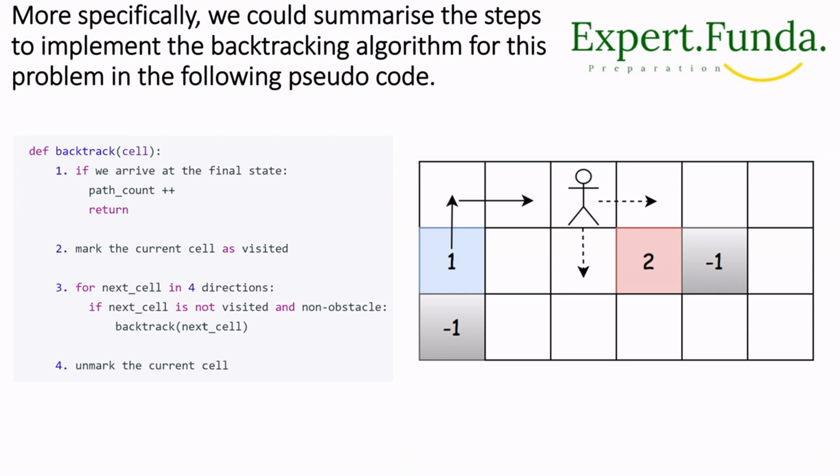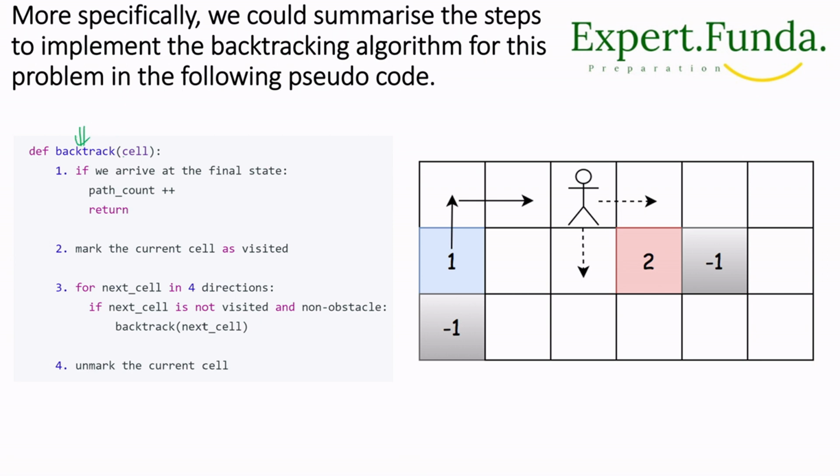We could summarize these steps to implement the backtracking algorithm for this problem, and in the following video code we'll see that.